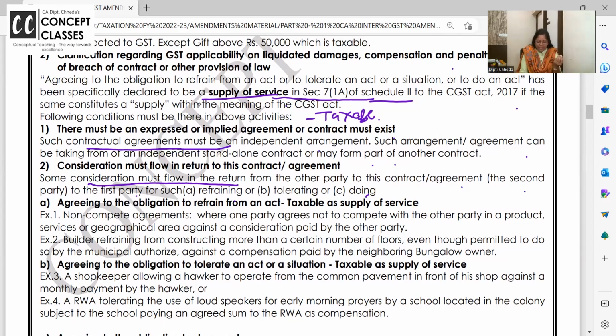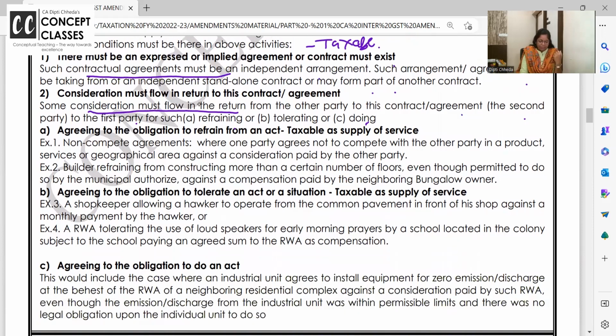If I'm tolerating some act or if I'm refraining, okay, I will not do this, we call it non-repatriation fees and all. Or we are going to do something. We should get monetary or somehow consideration. First one, agreeing to obligation to refrain from an act is taxable as supply of service. Agreeing to the obligation to refrain. Okay, I will not do this.